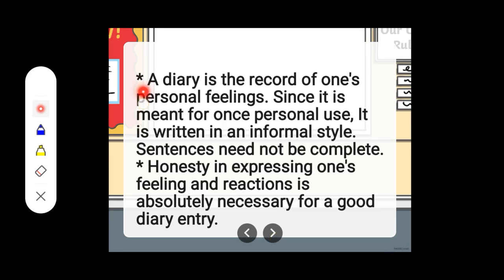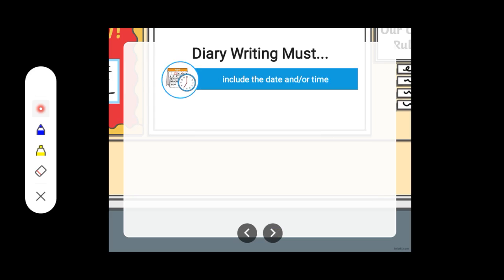Let us see. A diary is the record of one's personal feelings. Since it is meant for one's personal use, it is written in an informal style. Sentences need not be complete. Honesty in expressing one's feelings and reactions is absolutely necessary for a good diary entry. Let us see which points we have to include while writing a diary.